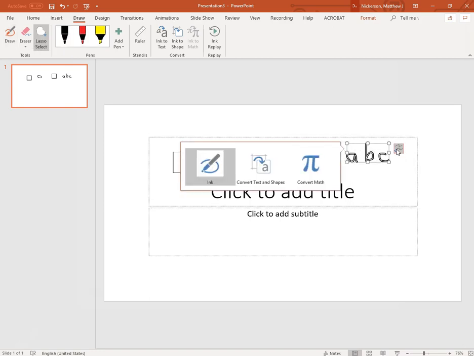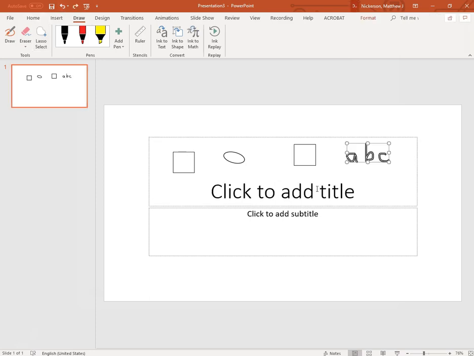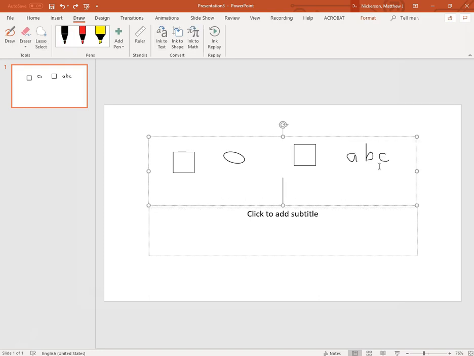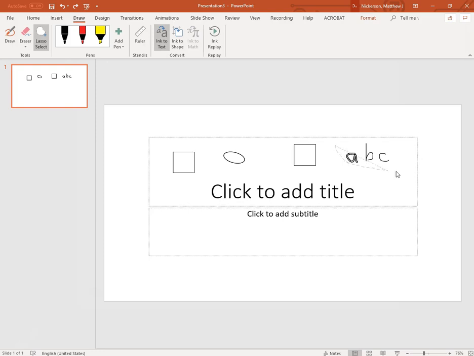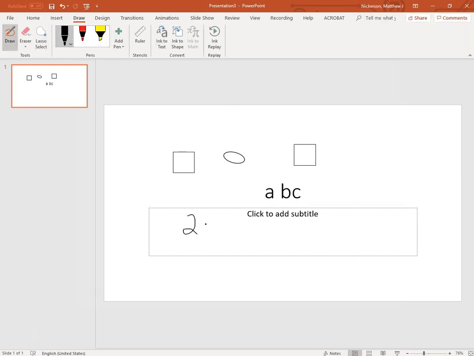So I now select my text. If I choose this to the right, for some reason it chose ABA. It didn't recognize that it was a C. This is an important drawback of choosing the icon to the right of what I've used the lasso around, is that it's uneditable. Okay, so I'm going to try this again using the ink to text button rather than the icon to the right. And in this case, that ink to text worked more accurately.